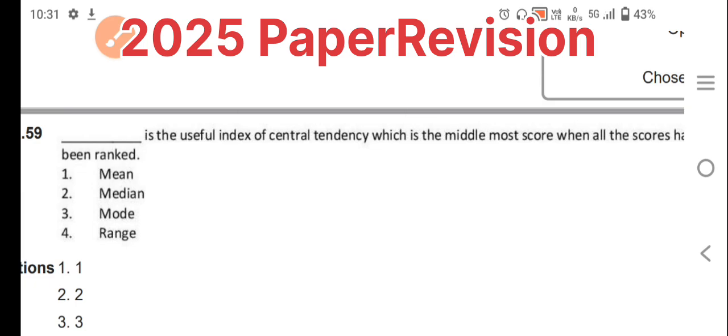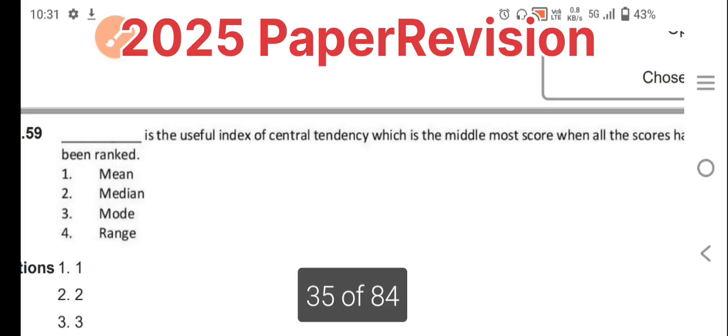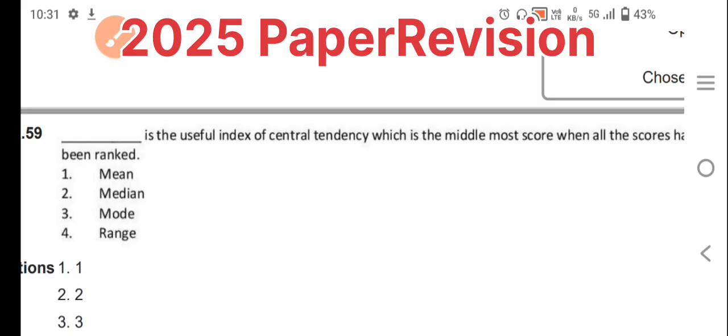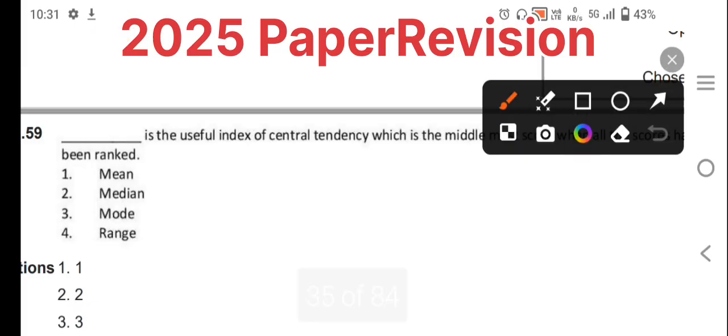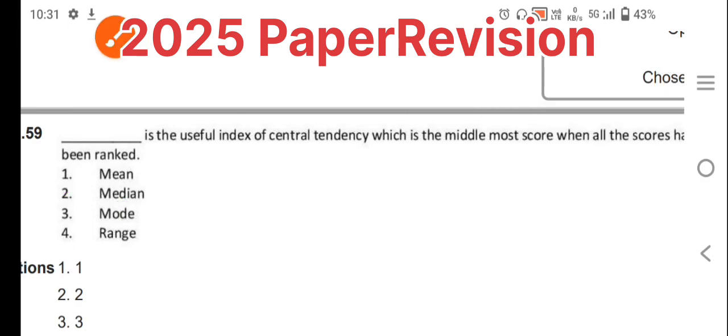Range is the highest number minus the lowest number. So you can easily find that median is the right one. When ranked scores are given, we need to find the median, the middle point. Median is the right central tendency. Keep that in mind.